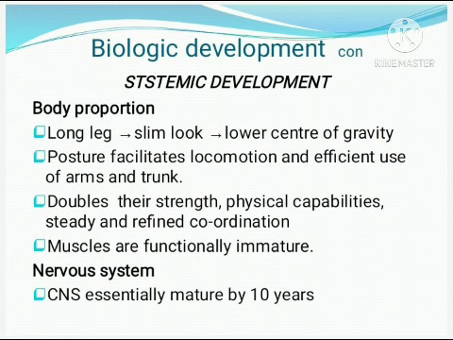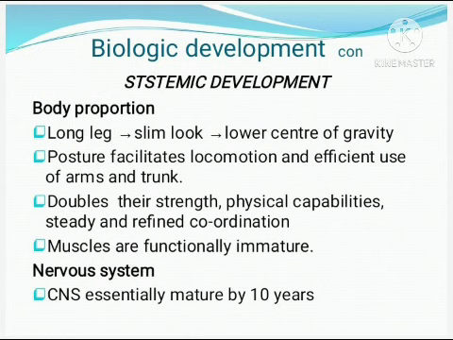Muscles are developing, but not so mature. Functionally, they are immature compared to the adult. So in body proportion, we can see the long leg and slim look. Since the length of the leg is increasing, the center of gravity moves to the lower part of the body.